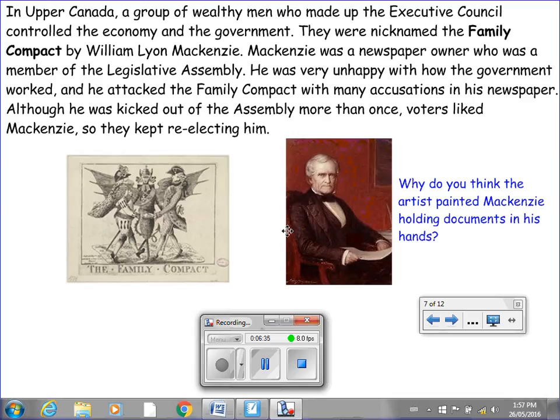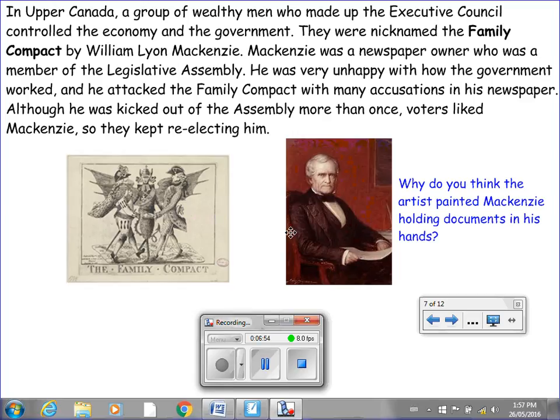So here we have a political cartoon from one of Mackenzie's papers. He's referring to the Family Compact, showing that the wealthy elites in Upper Canada, good friends with each other, were really concerned just with themselves and nobody else.